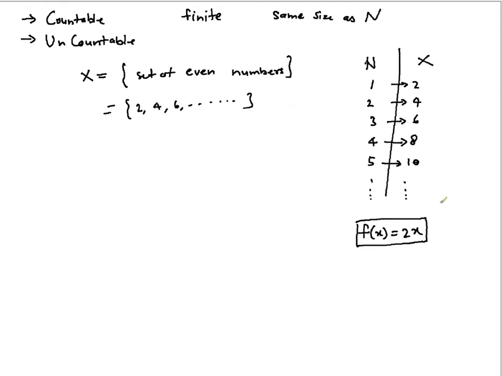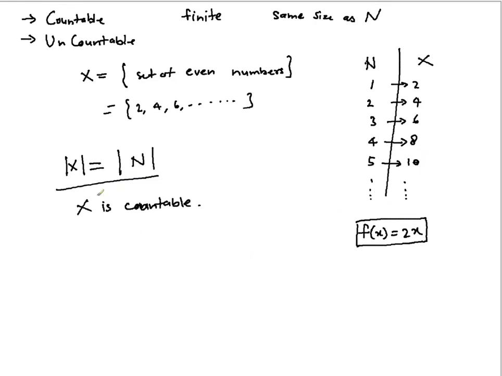If you are able to establish this, then as per the definition of countable, you say that the cardinality of X is equal to the cardinality of N, and therefore X is countable, because two infinite sets are of the same size when there is a one-to-one correspondence.